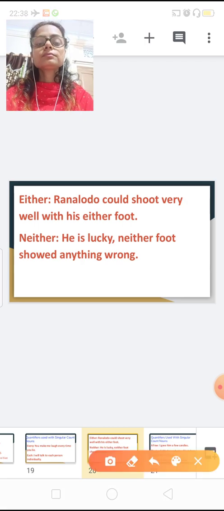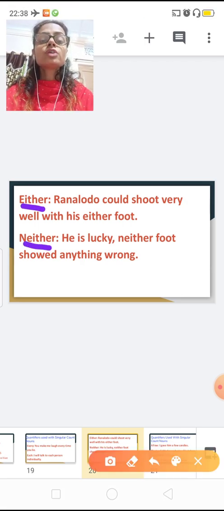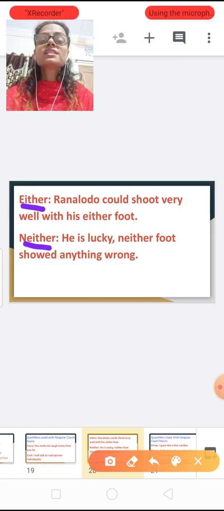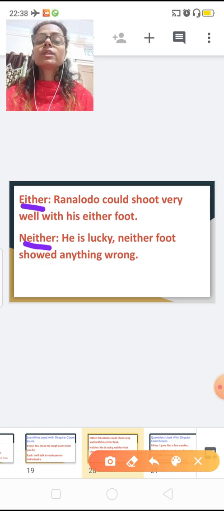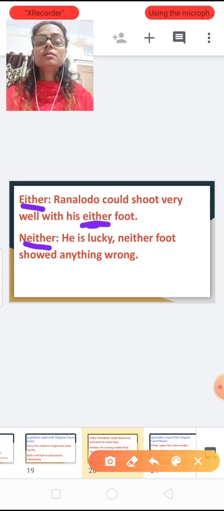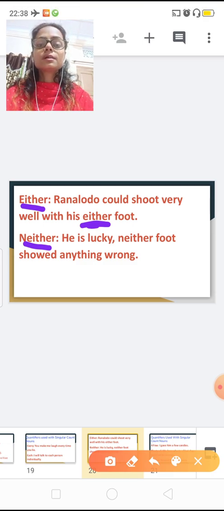Now, either, neither. Ronaldo could shoot very well with either foot. Here, either means both. Neither: He is lucky.